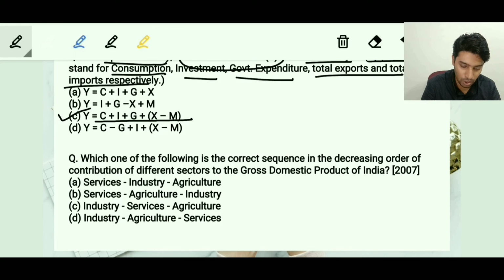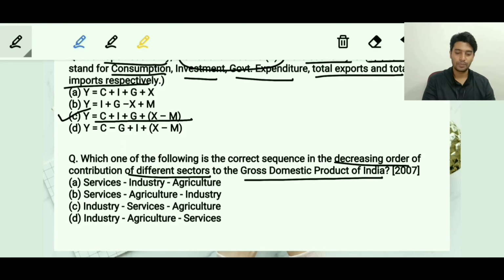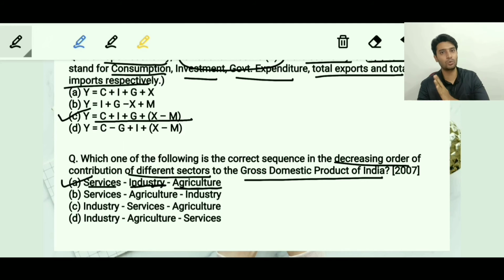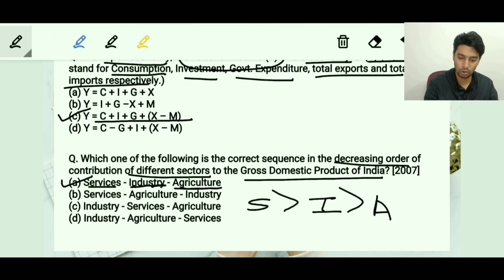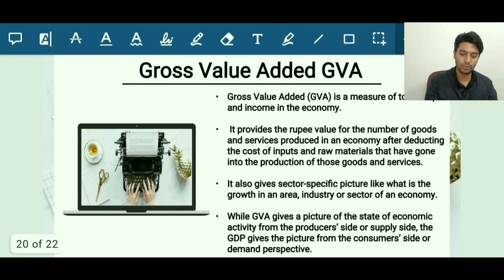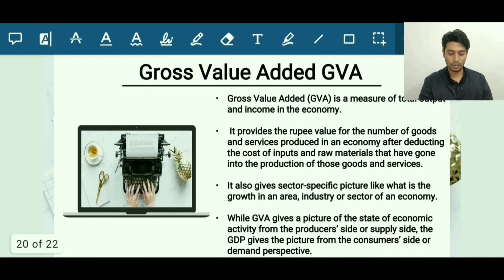The next question is, which one of the following is the correct sequence in the decreasing order of the contribution of different sectors to the GDP of India. We already know it's the service sector which is first, then comes the industry, and the last is the agriculture sector. Service is more than 50%, industry is roughly around 20 to 25%, and then comes agriculture at around 10 to 14%. Moving on to the next topic. These are two topics which I have added at the later end of the slides.